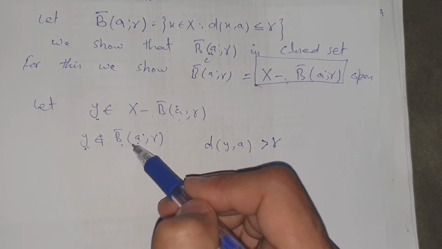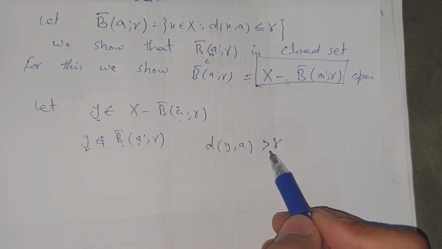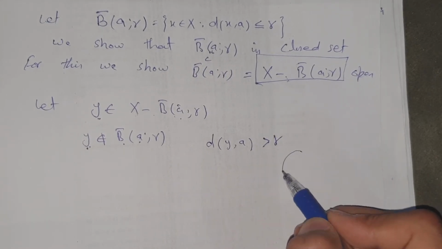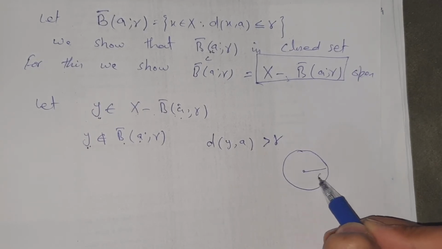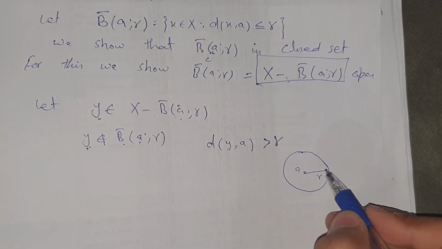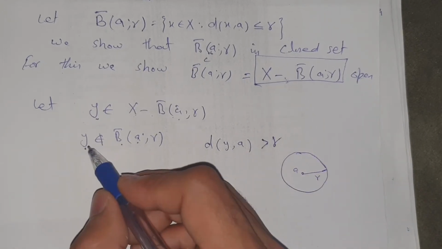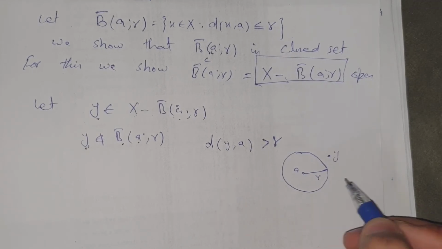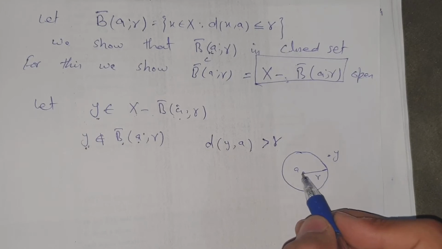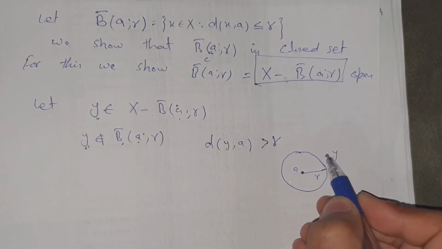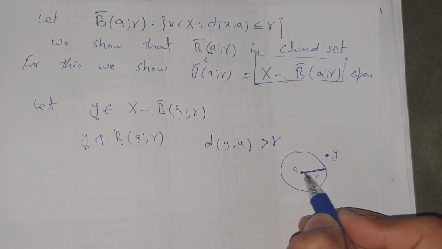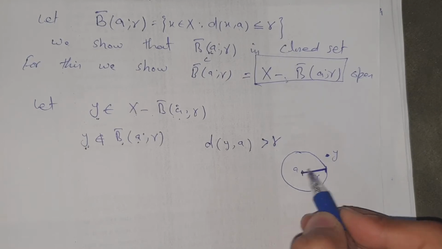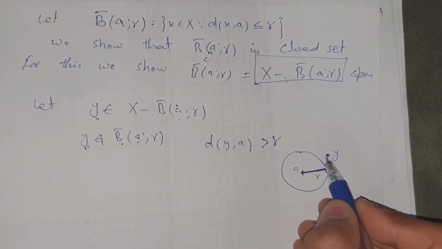As this element does not belong to this set, it means y is outside the closed ball. It means the distance of y and the fixed point a is greater than r.